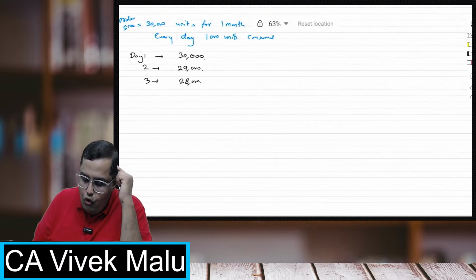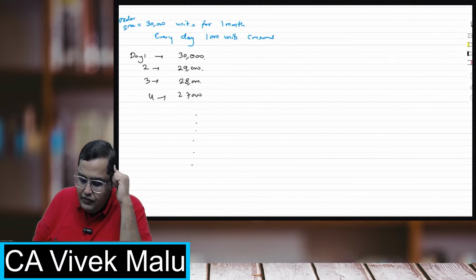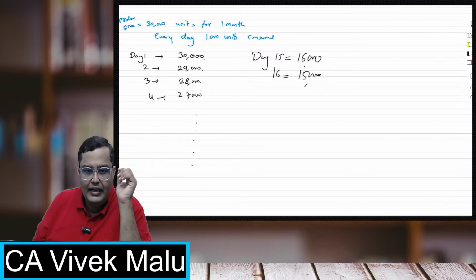Day 4, 27,000. It will continuously go on like this. Somewhere near day 15, I'll be left with 16,000 or maybe 15,000 units.